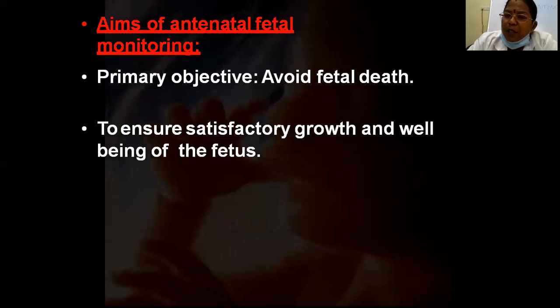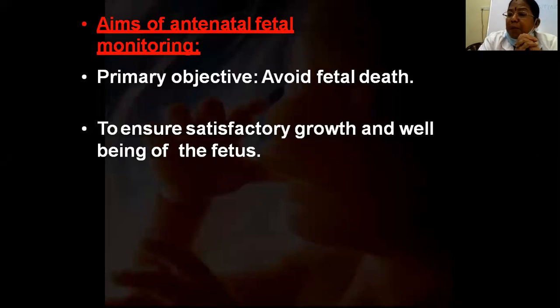All of you know the antenatal period starts from conception. Now things have shifted to before conception as well. We are doing many things in the pre-conception period so that we can avoid some fetal and maternal problems after conception. In the preconception period, we give folic acid tablets to avoid neural tube defects.